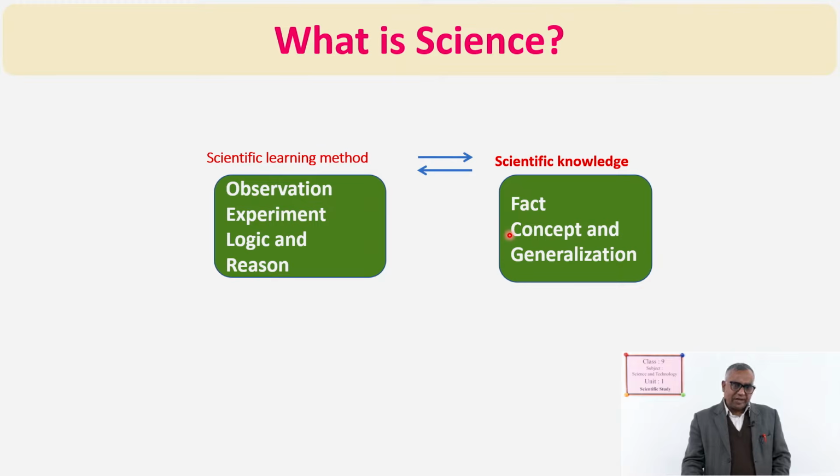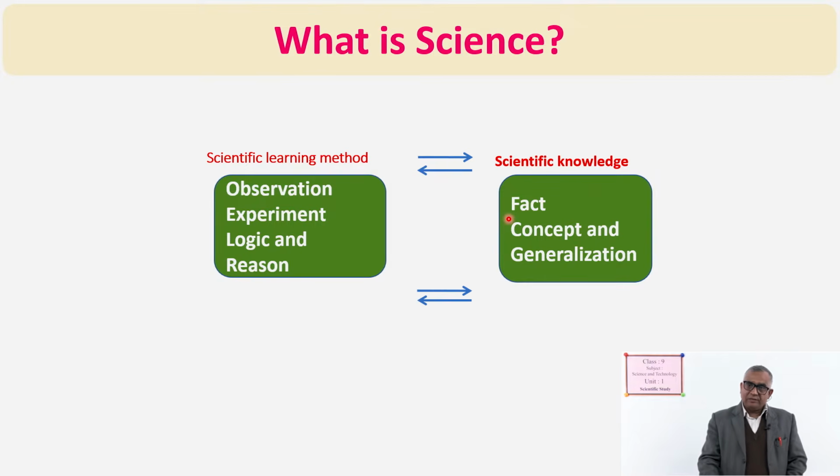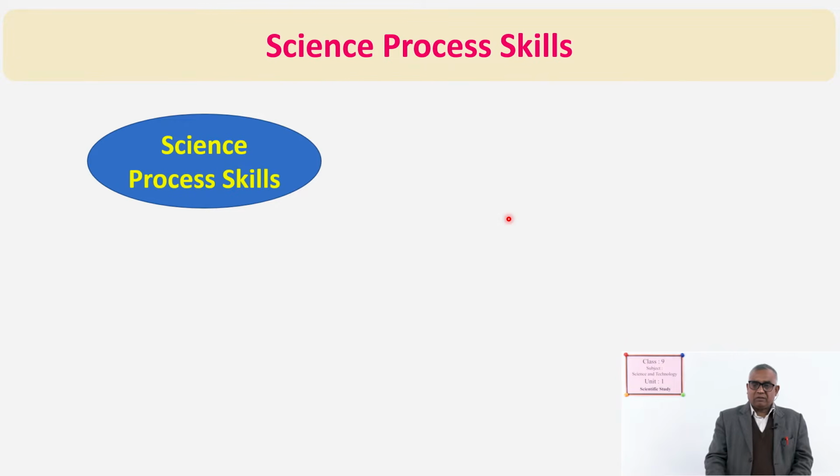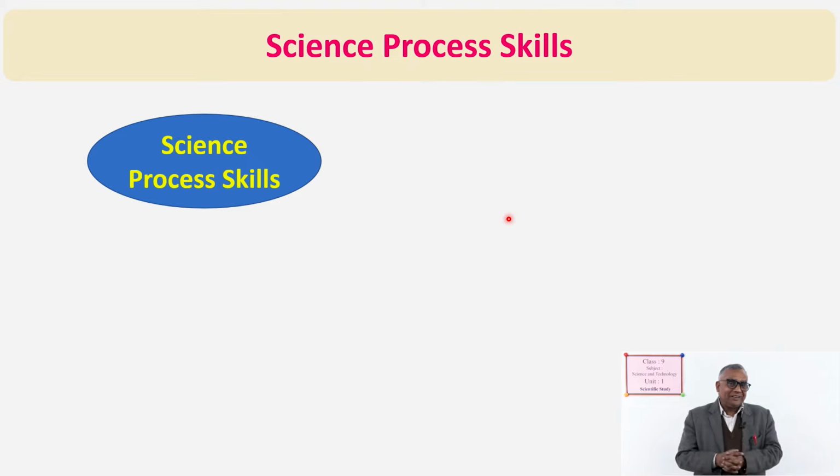So, we can say that scientific learning method and scientific knowledge are both interrelated in the form of what? Process and product. On the basis of it, we can define that science is both process and product. Don't be confused by the word product; I can say science is both process and product.